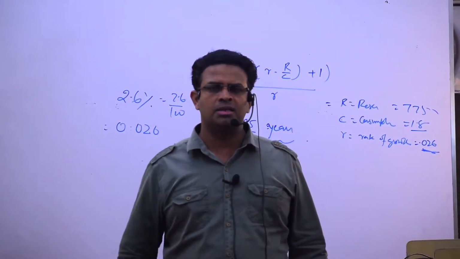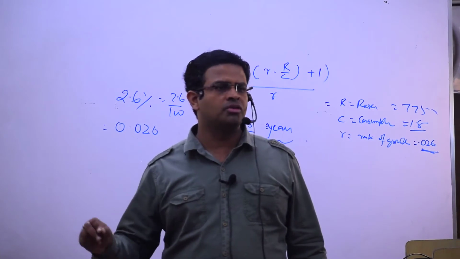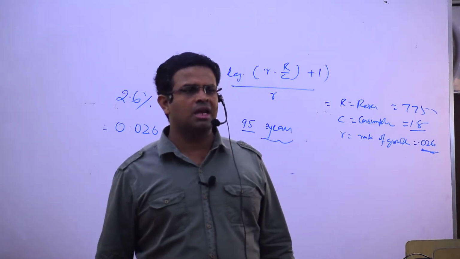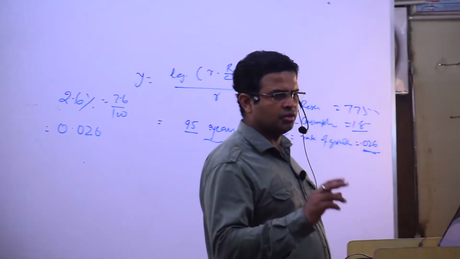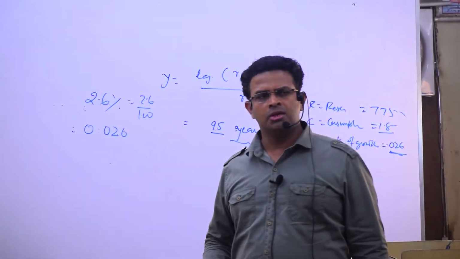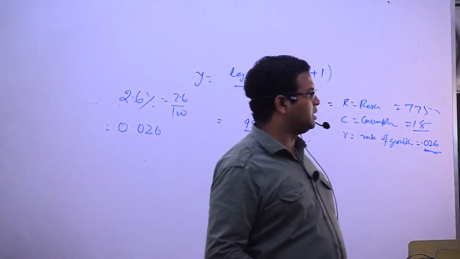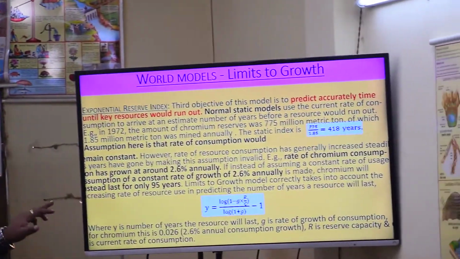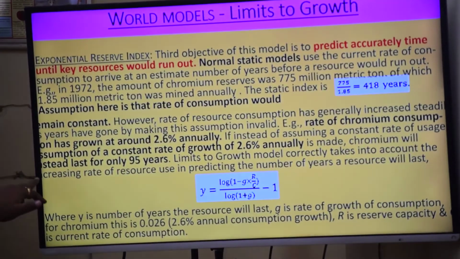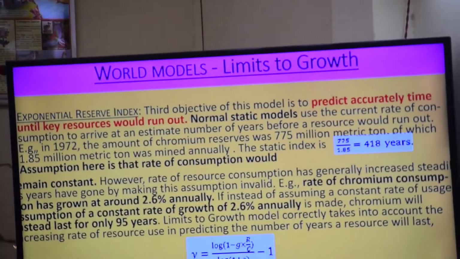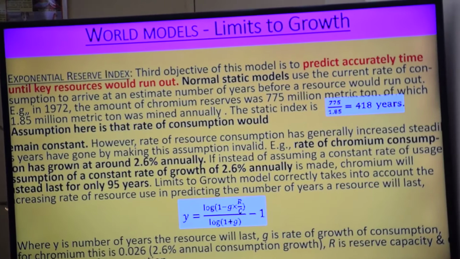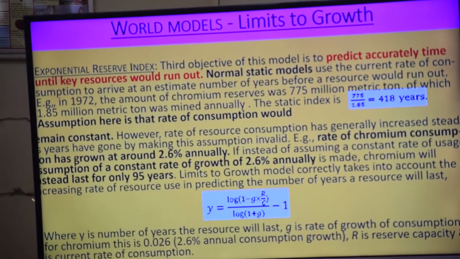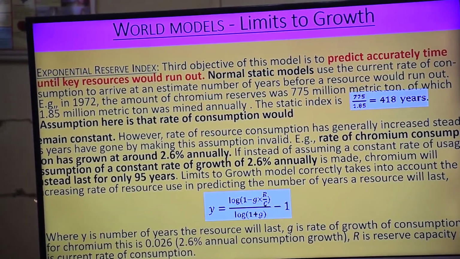That is known as log of R into R upon C plus 1 upon small r. And it shows that in the next 95 years, if it is growing at a rate of 2.6%, it will finish. So we can determine this much. This means limits to growth correctly takes into account the increasing rate of resources used in predicting the number of years that the resource will last. If I know the rate of increase, then we can also exactly find out how many years it will go. Understood?